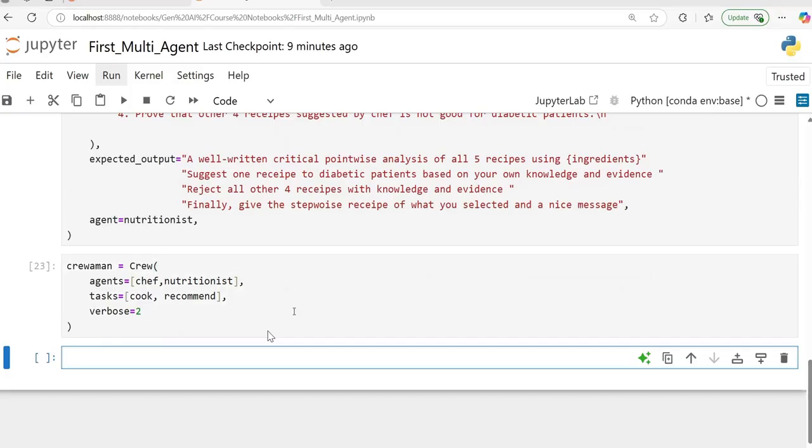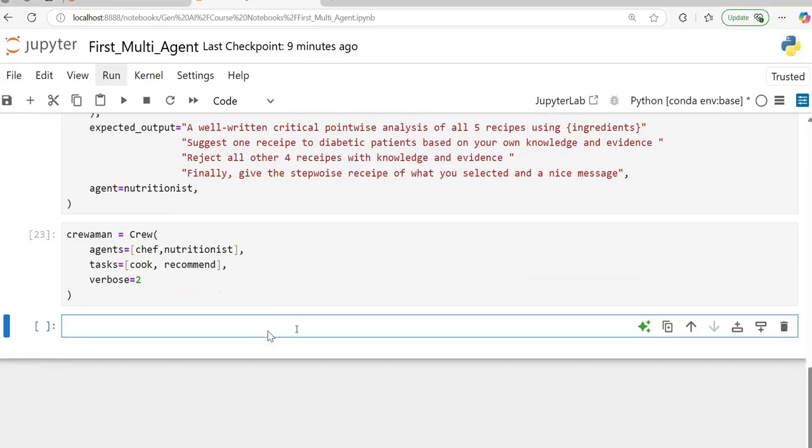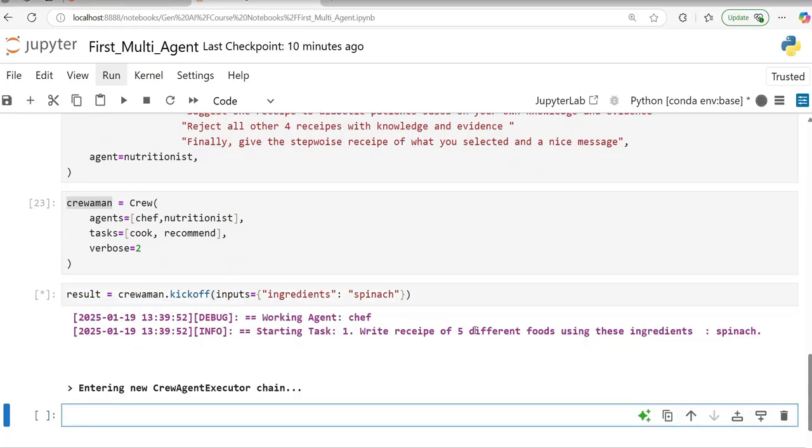Once your crew aman is created, then you can simply run crew aman with some input. For example, I need to pass on a base material through which the recommendation should happen. So in this case, my base material is, for example, spinach. Okay, so what should happen? There should be 5 recommendations coming from the chef and one final recommendation coming from the nutritionist based on diabetic patients. What should they eat? Fine. So let's go ahead and try to see. It will be very interesting to see how these two agents talk to each other and derive the result. So let's see here.